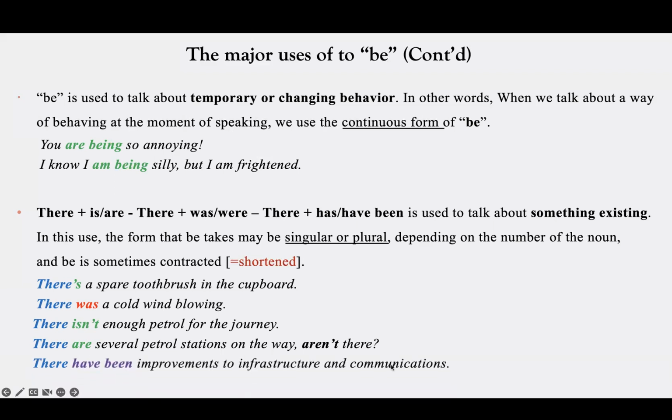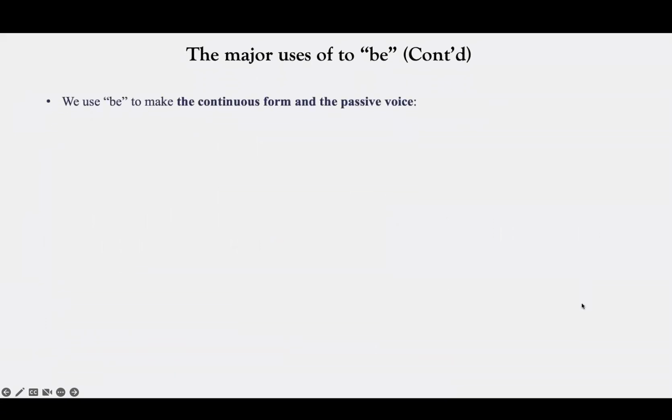There have been improvements to the infrastructure and communication. So this means those improvements started in the past and they went on for some time and they are still in progress. They're still underway. They are still happening. And after have been, we have a plural countable noun. So have been improvements. This means it's a plural countable noun. Moving on. We use be to make the continuous form and the passive voice.